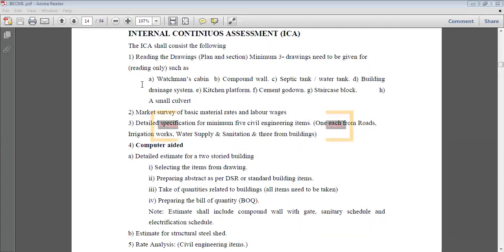Up to 20th of August, because just some writing work is there as far as tasks number 2 and 3 are concerned. For task number 1, you just have to download from the internet and make a folder, so that will not take much time. There are millions of plans available, plan and section of the mentioned things, like building drainage system, staircase, watchman's cabin, compound wall. So up to 20th of August will be the deadline for the first 3 practicals.